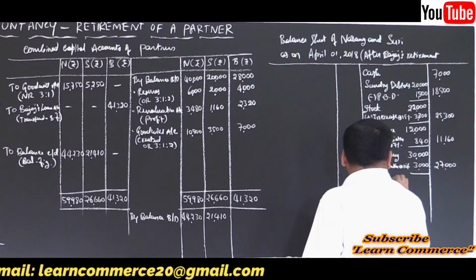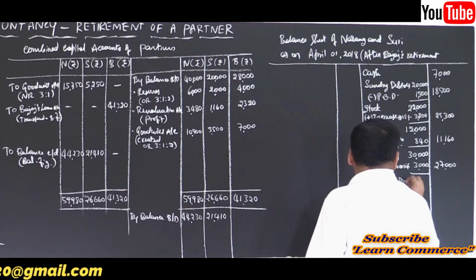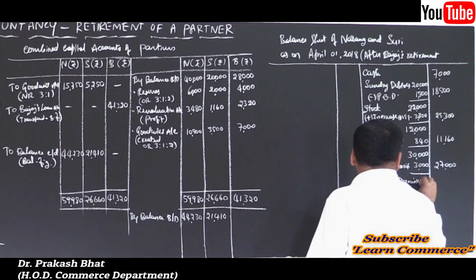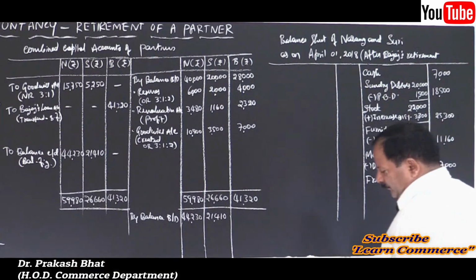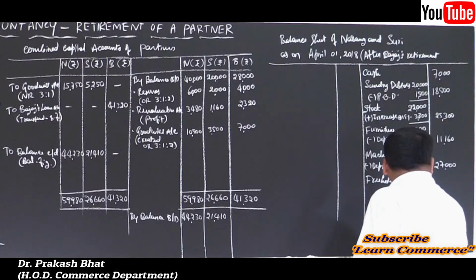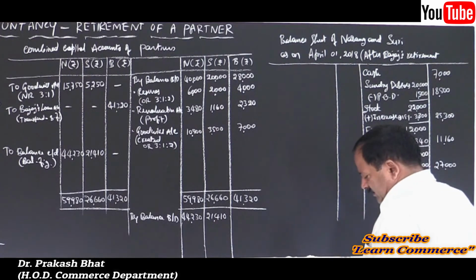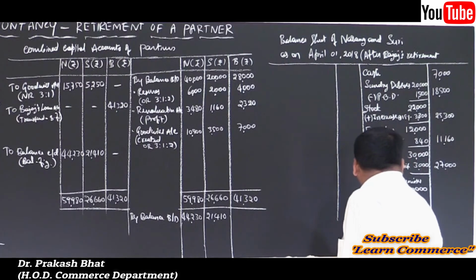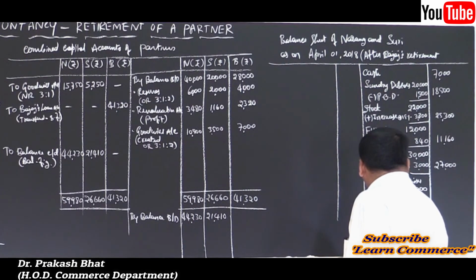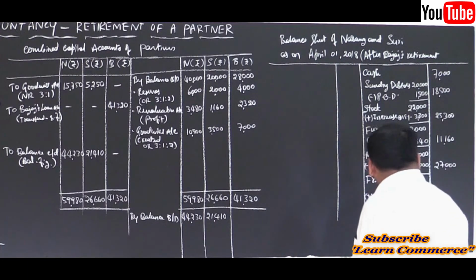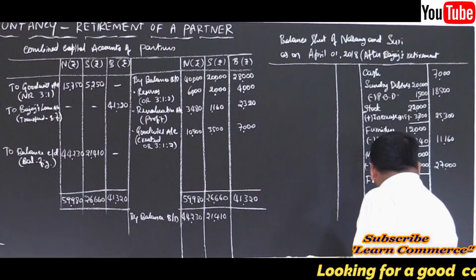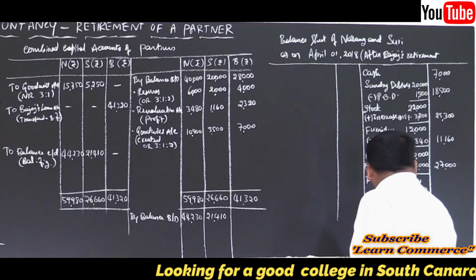Freehold premises. There is a change, inner column. So 40,000. Add appreciation. Appreciation at the rate of 20%.